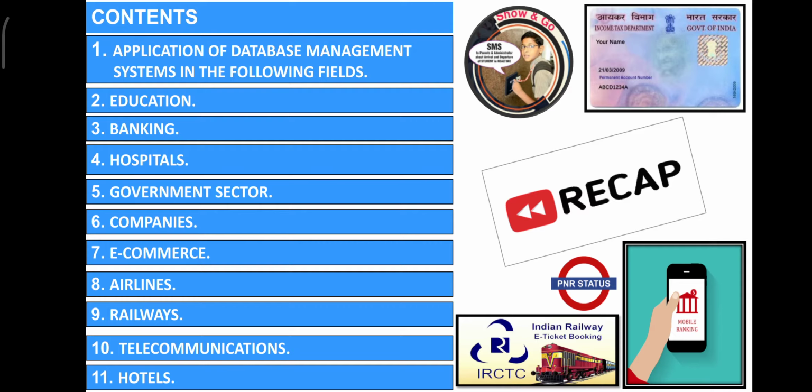And also in airline sector, the computers are used for storing information such as the flight details, flight arrival time, departure time, fares, passenger details, passenger capacity, number of bookings, number of cancelled tickets, etc. And even in railways, you are quite aware that IRCTC portal, we have discussed briefly about this IRCTC portal, how to book your tickets without the help of your elders. And you may also check the PNR status about those tickets.